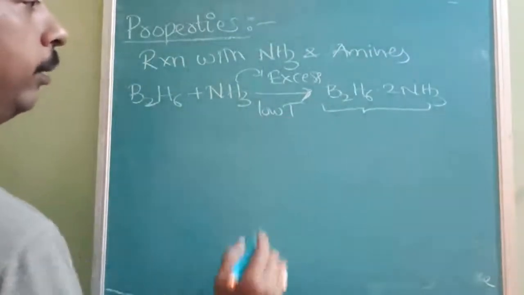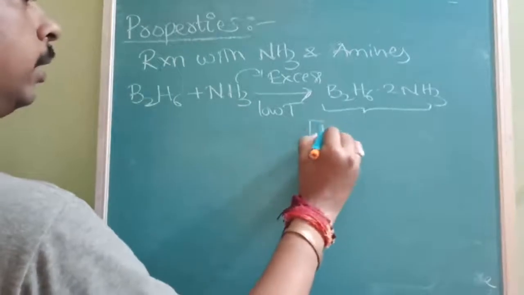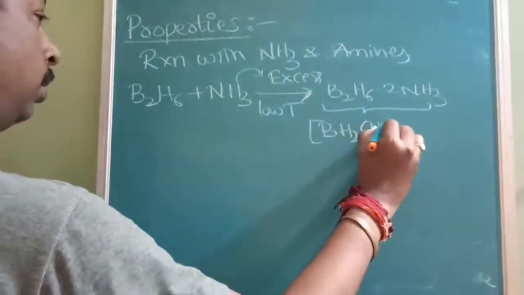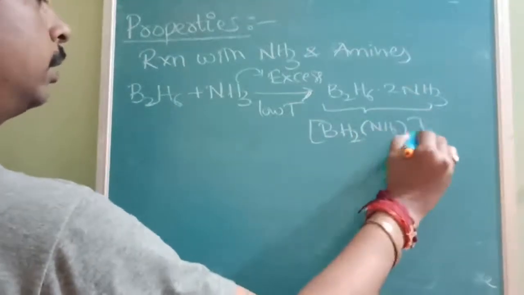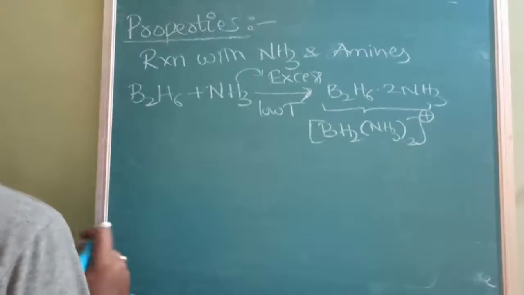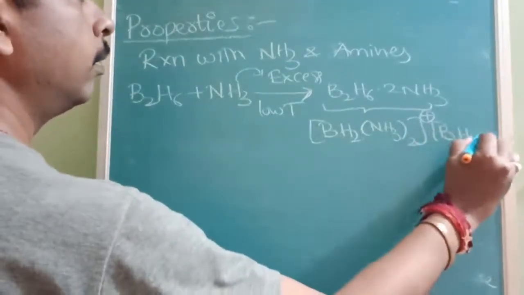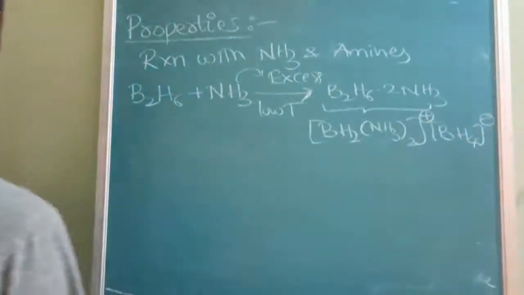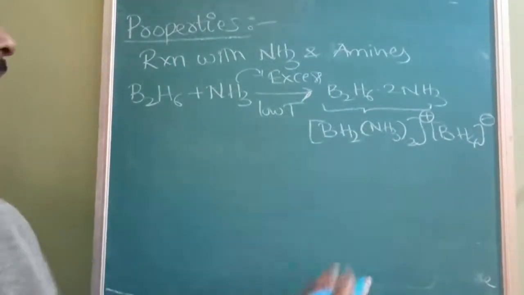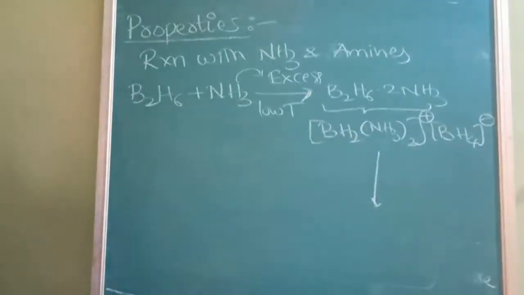By converting the question into chemical bonding, it is written like this: [BH2(NH3)2]+ and the next one will be BH4 negative. So BH2(NH3)2 positive and BH4 negative. This is the structure of B2H6·2NH3.